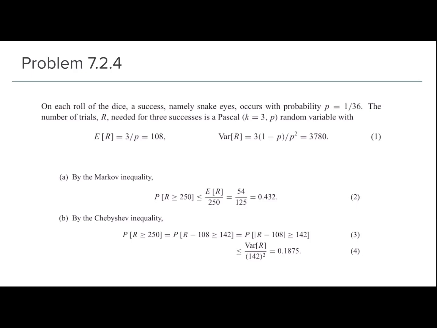So P of R minus 108 greater than or equal to 250 minus 108, which is equal to P of R minus 108 greater than or equal to 142, and this will be less than or equal to the probability that mod of R minus 108 is greater than or equal to 142, which looks like the LHS of the Chebyshev inequality now, and this will be less than or equal to variance of R over c squared, which is 142 squared, and this turns out to be equal to 0.1875.